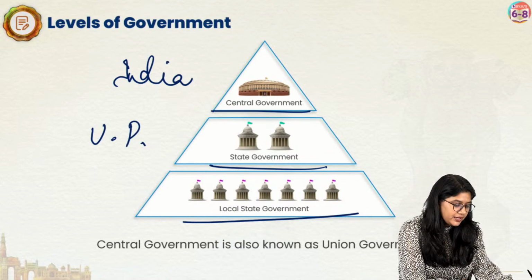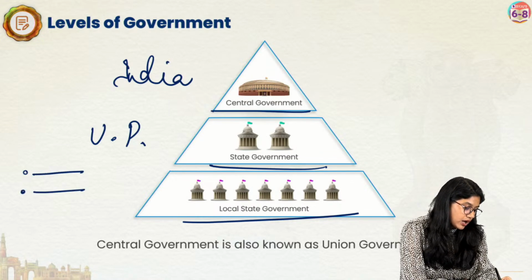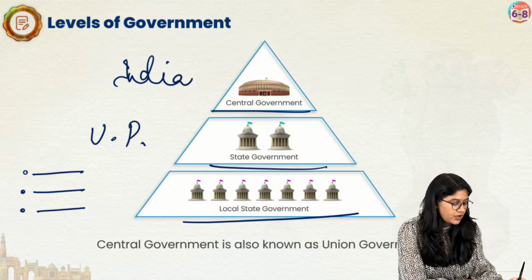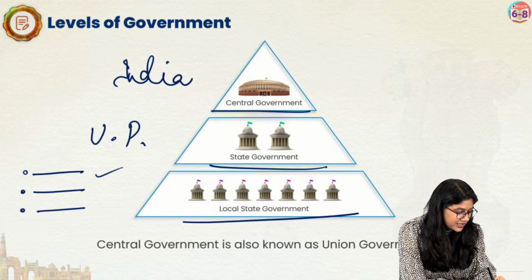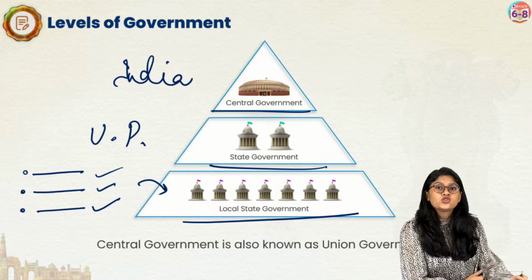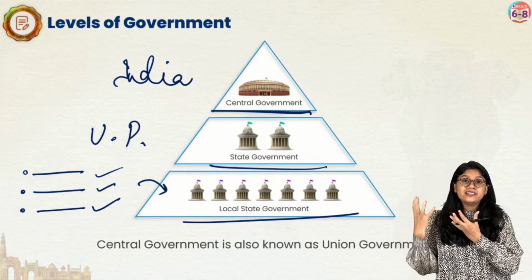Then of course it could be that you're living in Varanasi, Mathura, or Agra. All of these cities are in Uttar Pradesh, so these cities will also have their own local government. So if you look at the levels of the government, we have the central government at the center, right?